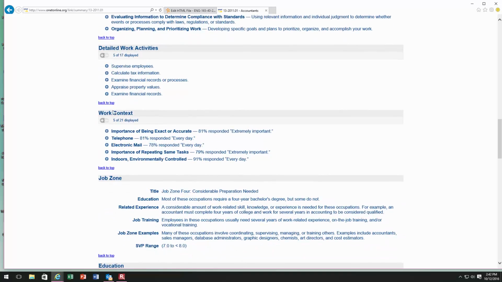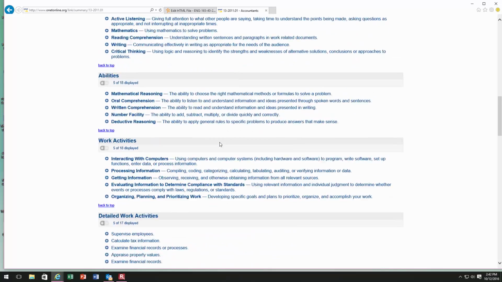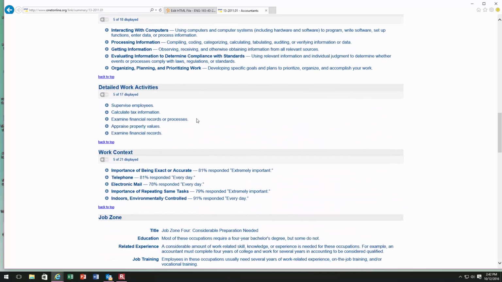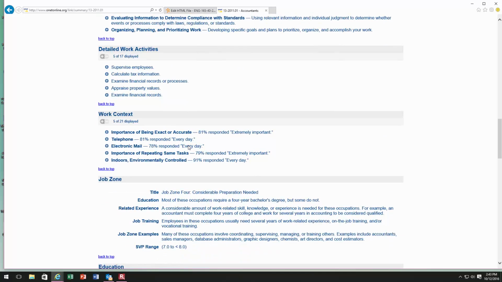Work context is something that can be really beneficial for you in the semi-formal report. In the semi-formal report, you have to include industry information in your introduction section. So in the introduction, you will have a subsection that is industry information, and you want to provide information about the industry. You can get that right from your O*NET page and pull together information about this industry. You can pull from different sections if you'd like. You also need to provide a graphic.